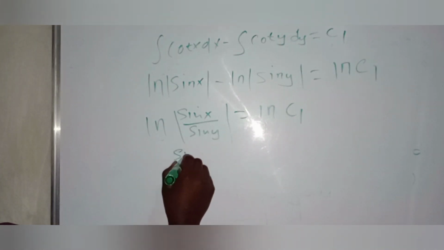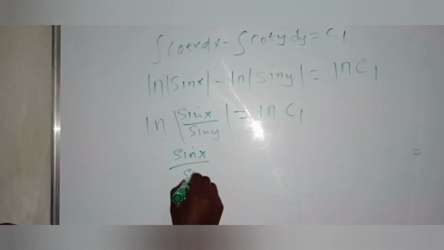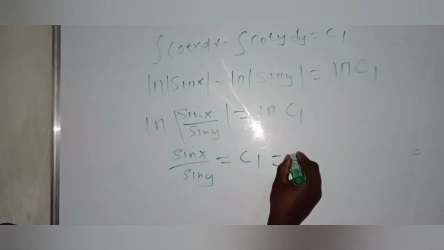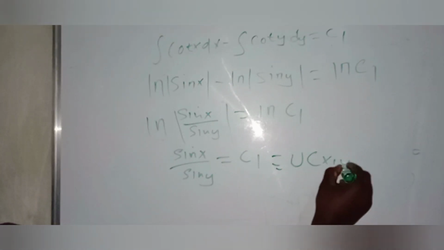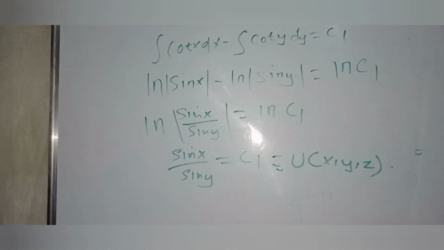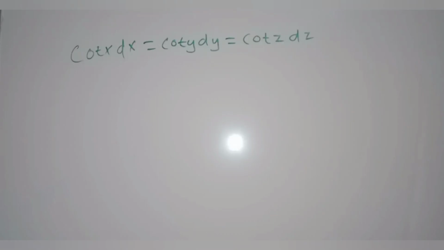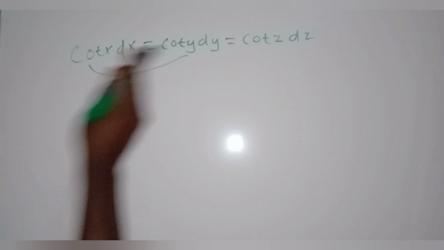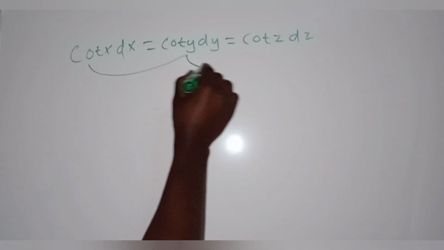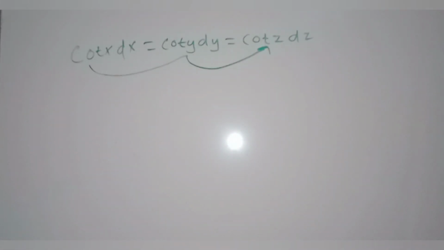So sin x over sin y is equal to c1, which is equivalent to u, a function of x, y, z. So first you have picked this and that. Now you can pick this and that to find the value of v.